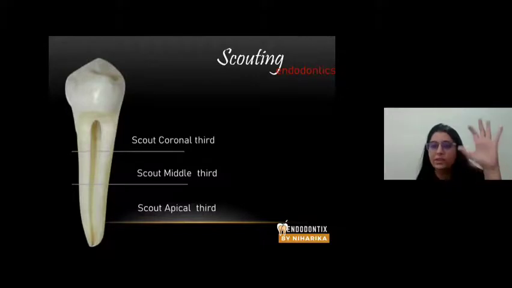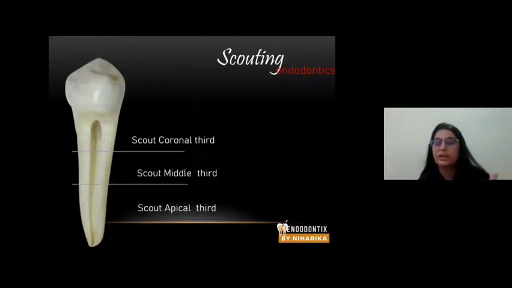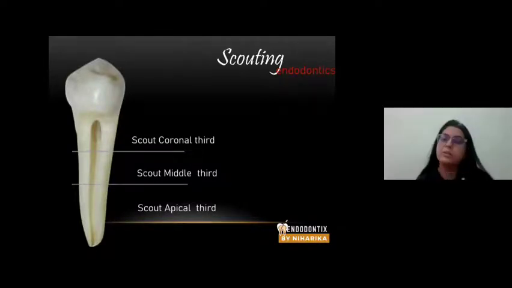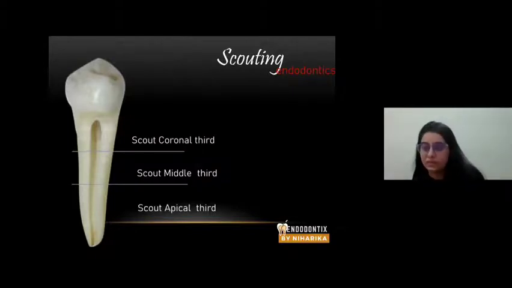Once you have scouted the entire root canal in stepwise procedure, you take a working length X-ray. This is how you should do. I am repeating, take a number 8 file, scout coronal third, middle third, apical third. If your number 8 file is loose, you advance to a number 10 file and a number 15 file. Now there are two conditions. If you are working on teeth with single canals or single roots, like central incisors, lateral incisors, in such cases, I'm sure that the number 8 file is absolutely loose. So you should always use your number 10 or 15 file as the initial file.